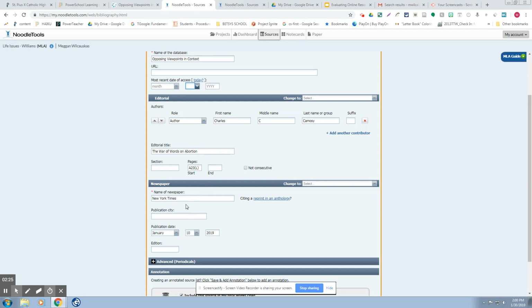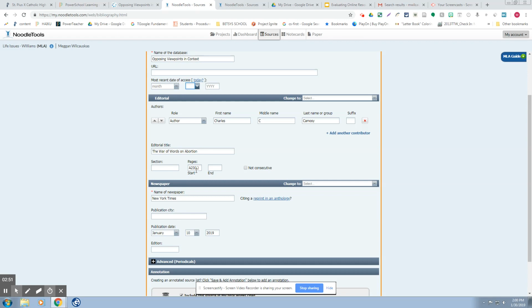So let me just remind you, you don't have to put a publication city on the name of the newspaper when it's either a nationally published newspaper or the city is in the newspaper's title. So for example, the Dunwoody Crier would not need you to put a publication city because you would imply that the city of publication would be Dunwoody. Alrighty, and then here's the tricky part right here.